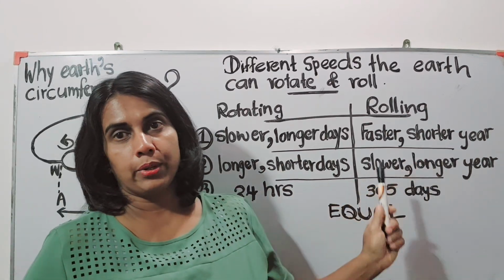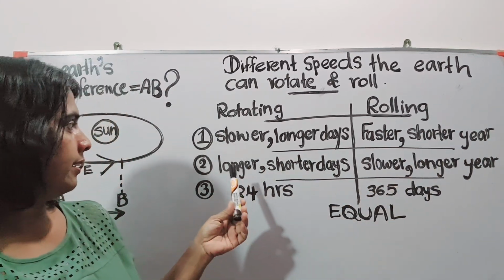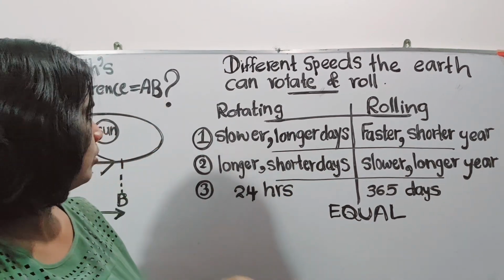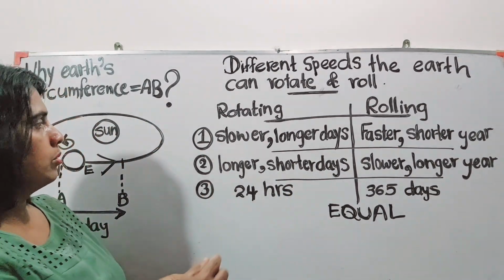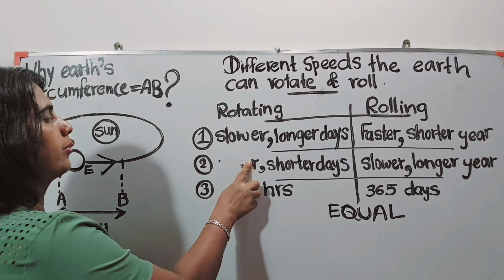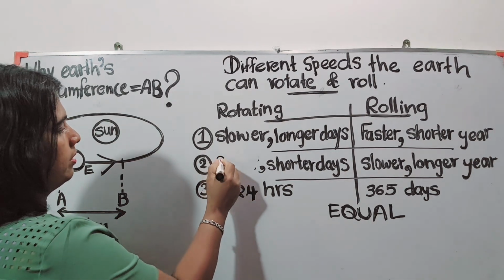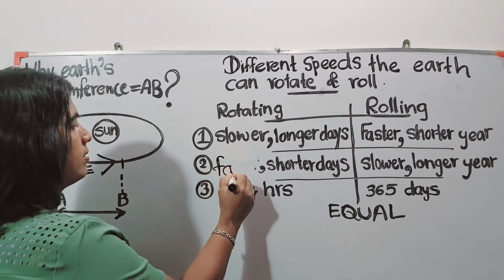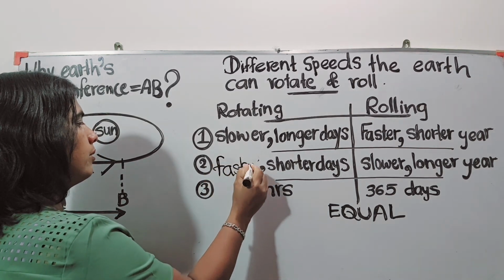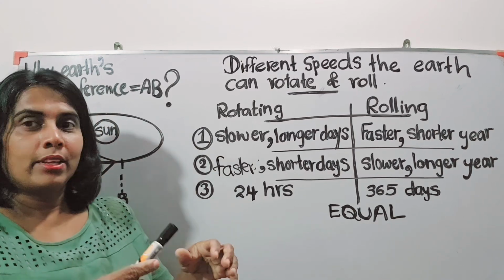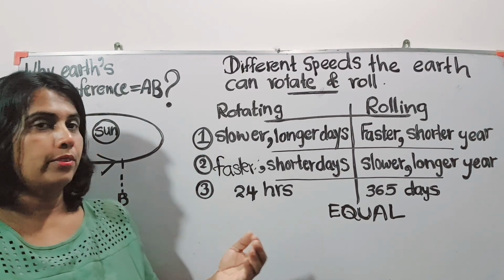So it's a shorter year then. And when it comes to the Earth's rotation, if the Earth's rotation is faster, then the days are shorter.